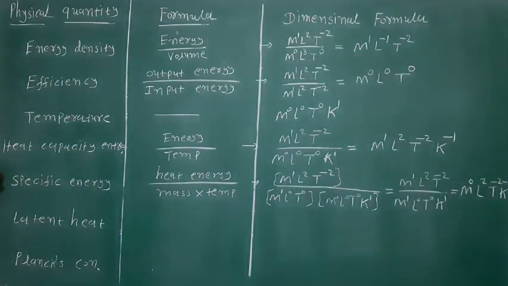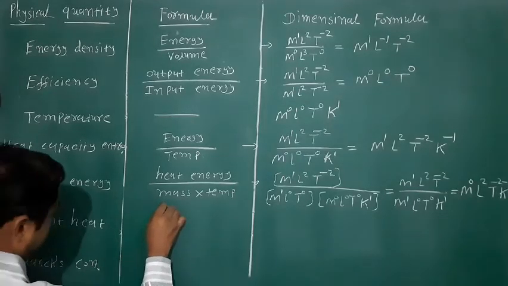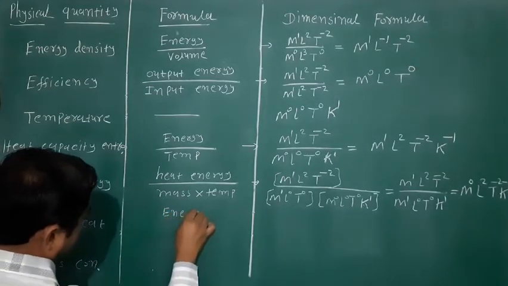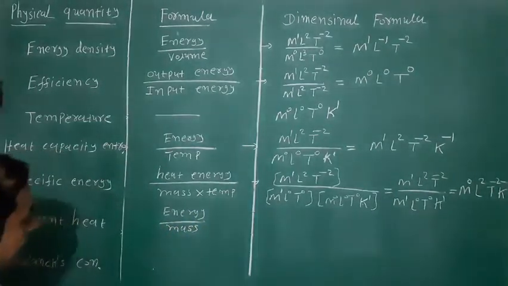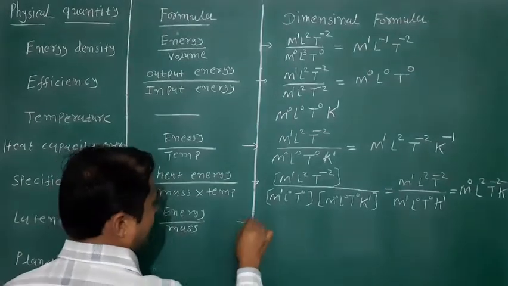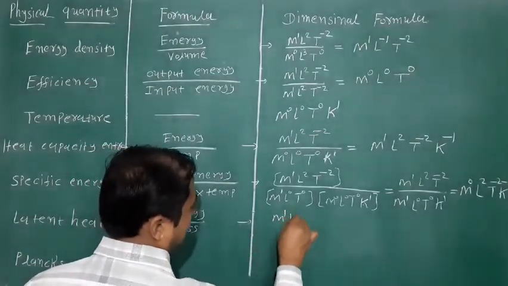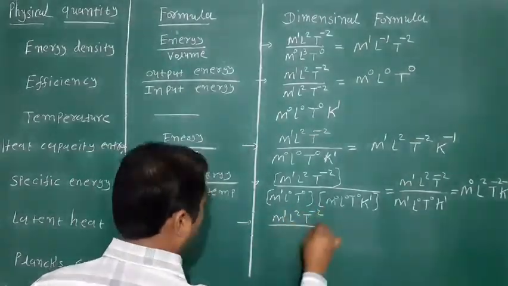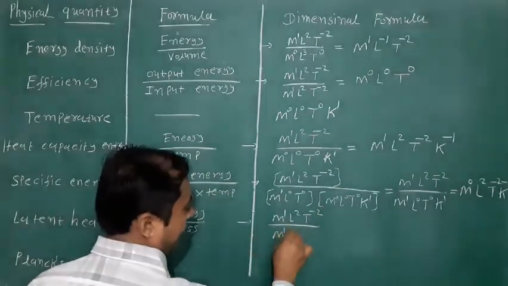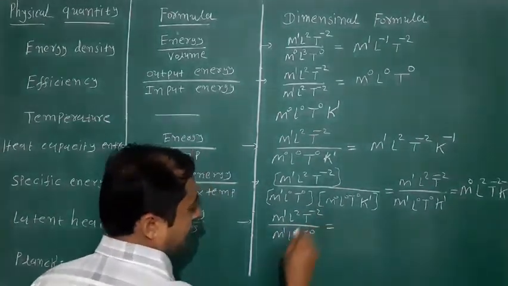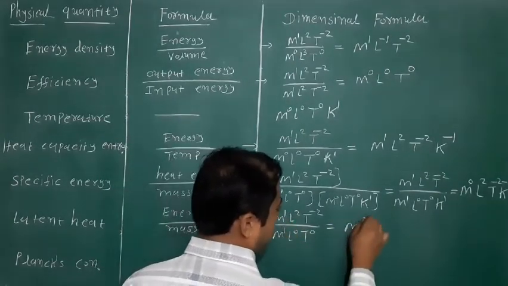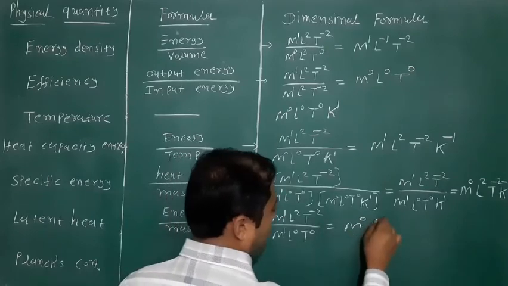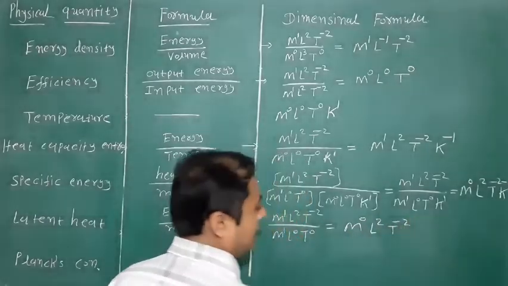Next is latent heat. So friends, its formula is energy upon mass. So the dimension formula for energy is M1 L2 T minus 2 upon mass, means M1 L0 T0. So M raised to 1 minus 1 means 0, L raised to 2 and T raised to minus 2.